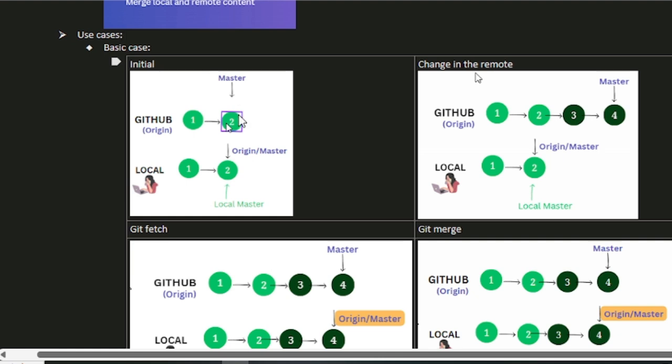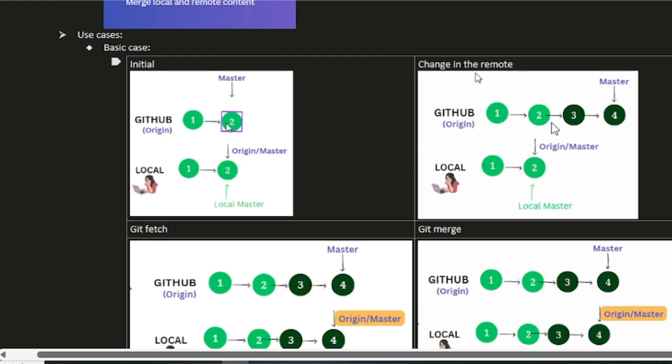So in the remote, the master or the main is pointing at 2, and for your local, the local master is pointing at what is origin master. The last time you did a git pull, whatever was the master is the origin master, so everything is in line. This is the initial stage.